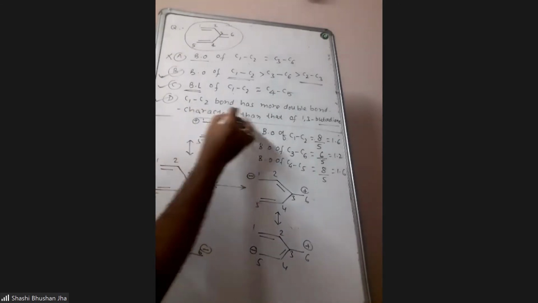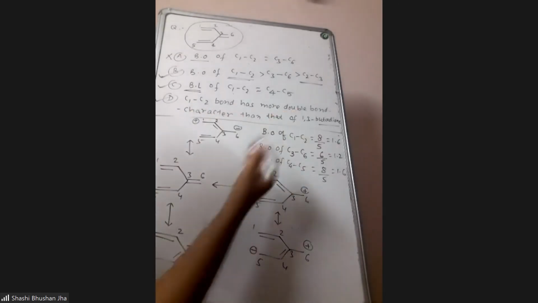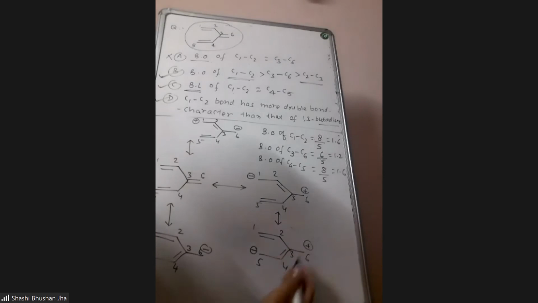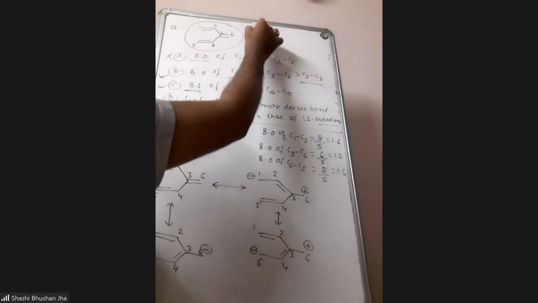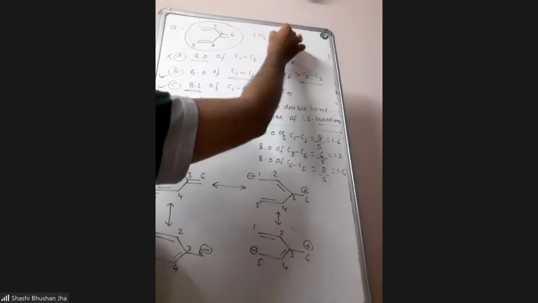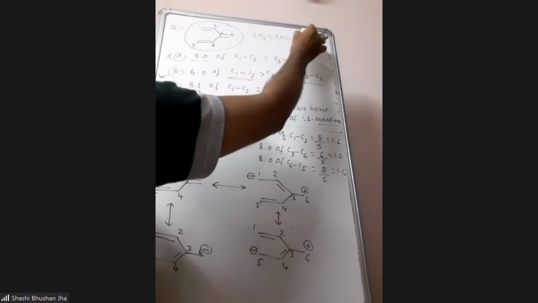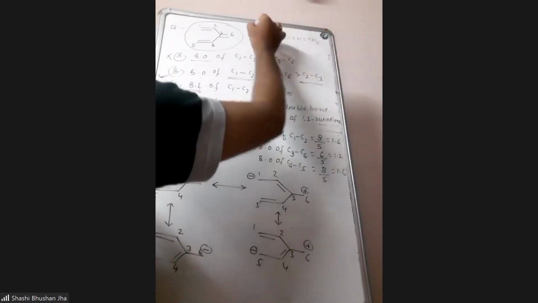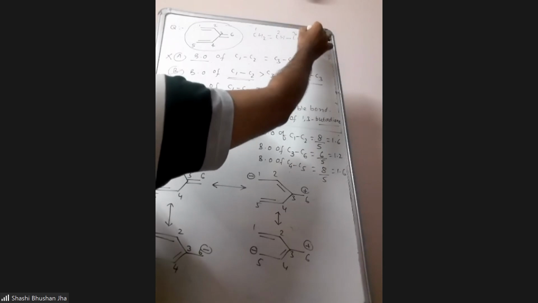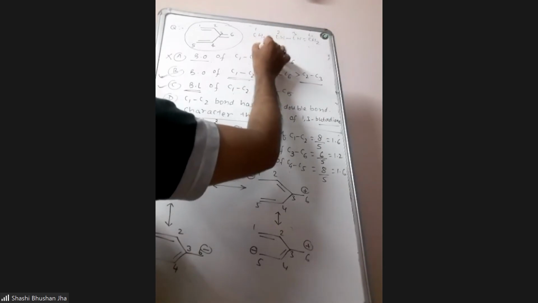Now, the C1-C2 bond has more double bond character than that of 1,3-butadiene. If you write the structure of 1,3-butadiene, I can write it here. This is 1,3-butadiene. What is the bond order of the C1-C2 bond?